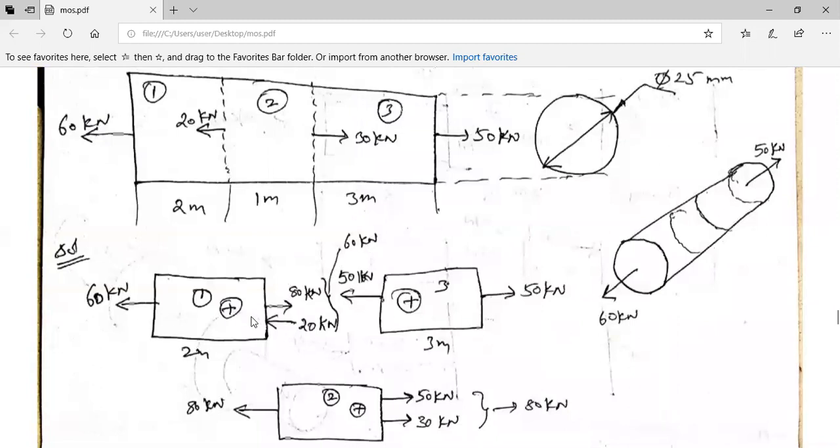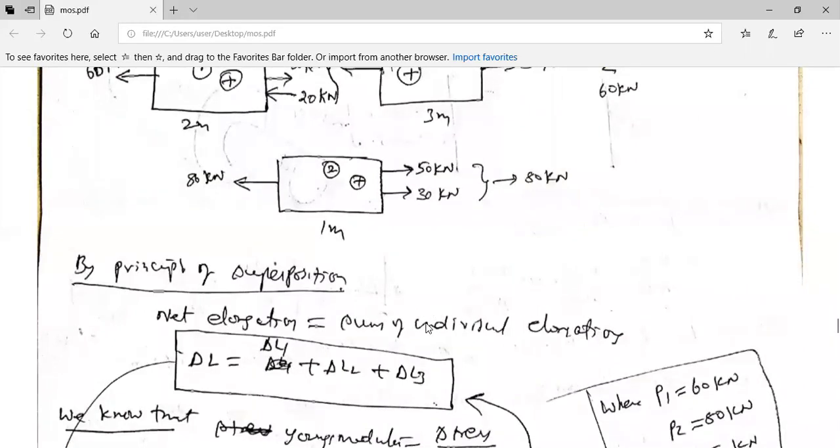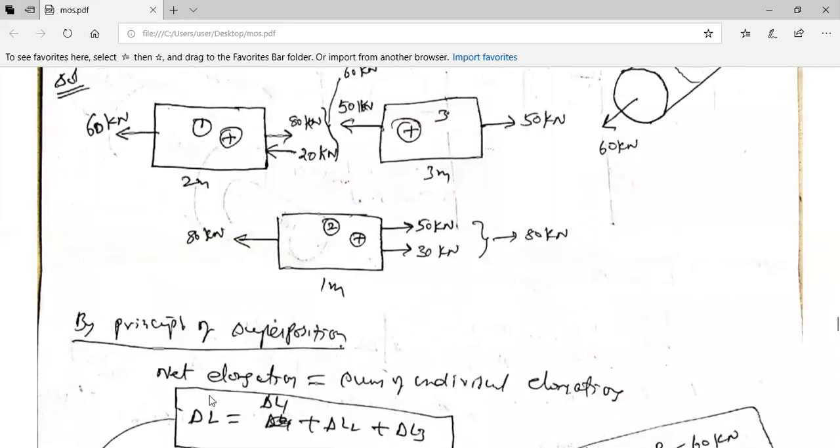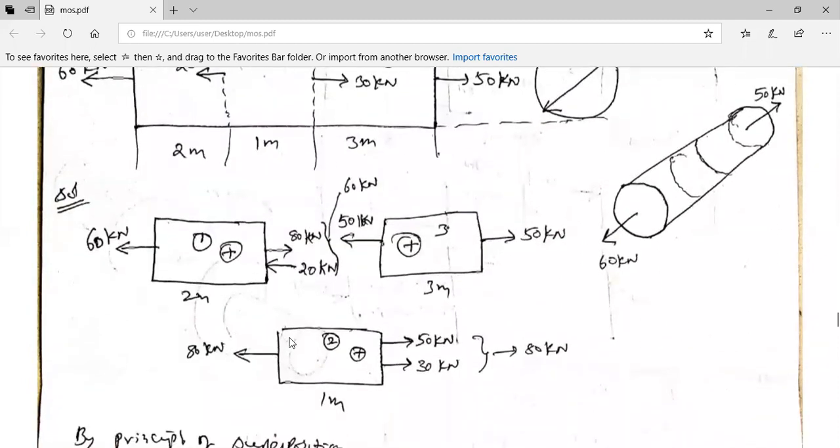60 is already there. In this way, you need to balance the net forces by separating all these three. You can move from this direction and go over there, or you can come from this direction and move over there. Nothing for you to worry. So by the principle of superposition, what the principle says is net elongation. Net elongation is the elongation of the bar.